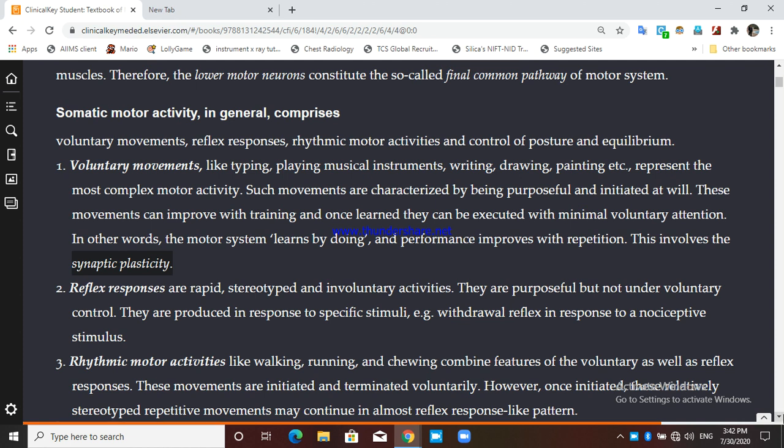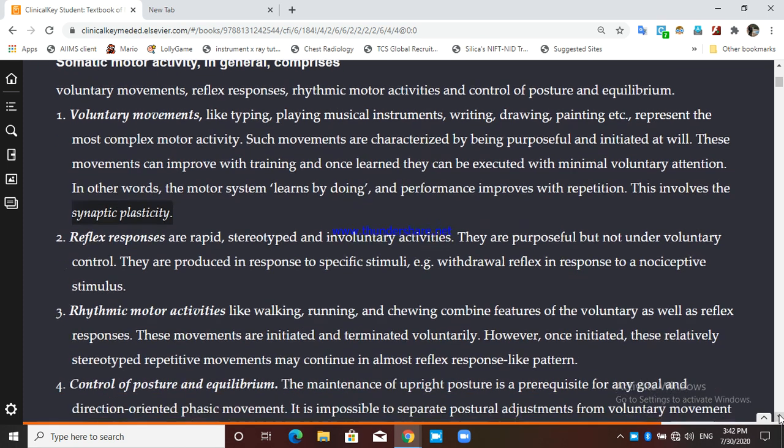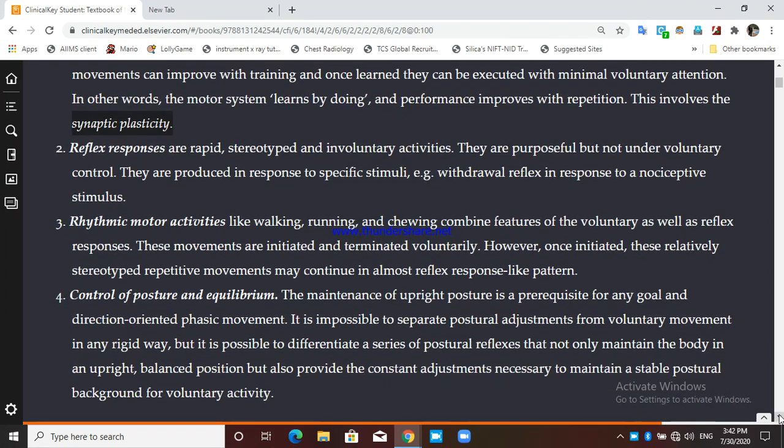This also constitutes the somatic motor activity. Rhythmic motor activity, like when we walk, certain groups of muscles are rhythmically contracting and relaxing, like in walking, running, chewing. So they are initiated at will and terminated voluntarily. We can initiate our walking, we can also stop our walking voluntarily, right? However, once initiated, these relatively stereotyped repetitive movements may continue in an almost reflex-like pattern.